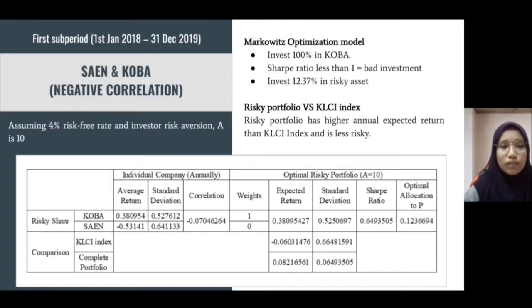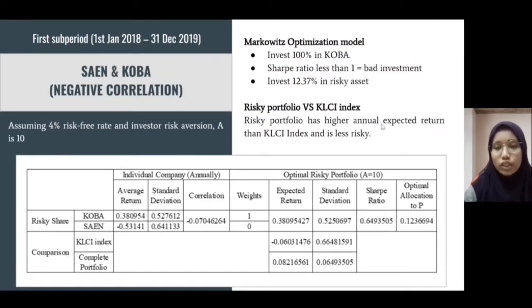Next, for the portfolio of 2 risky shares, we decide to select Sein and Koba as these 2 shares are negatively correlated. So why we use negative correlation? Because we hope that the good returns will offset the poor return. So after we conduct the Markowitz optimization model, we have to invest 100% in Koba. And we can see here that the Sharpe ratio is less than 1, which means it is a bad investment.